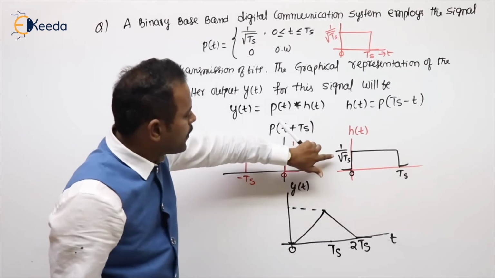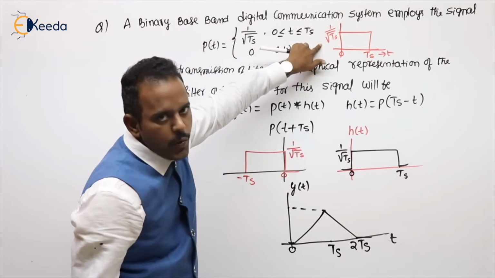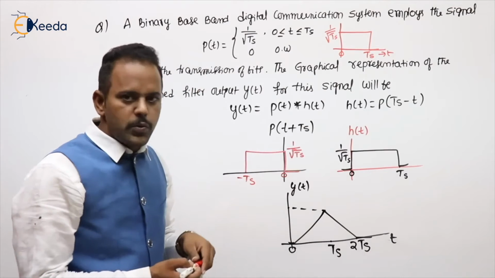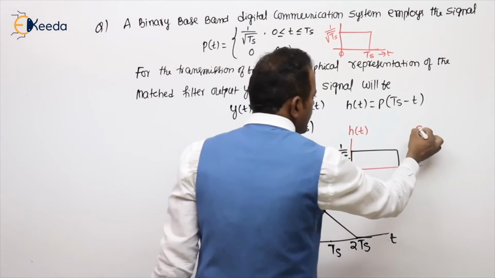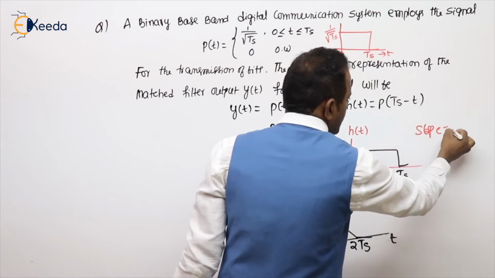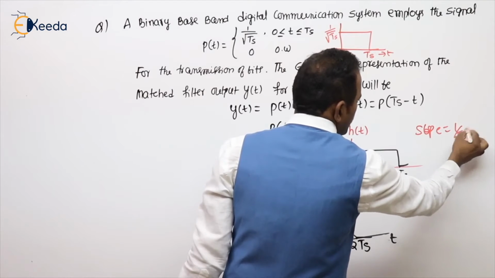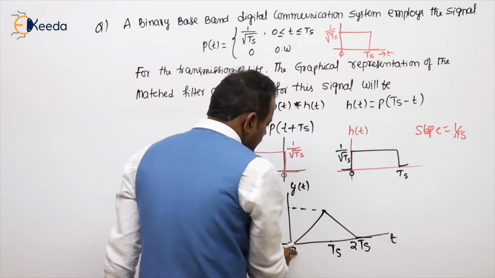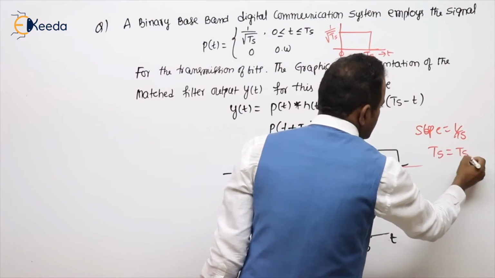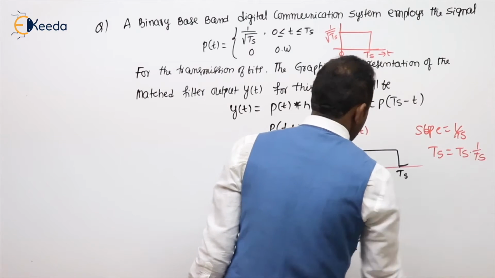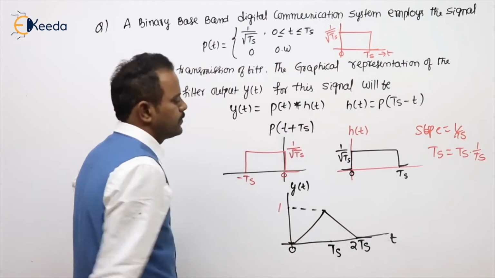Slope is nothing but the product of their amplitudes. 1 by root Ts, 1 by root Ts. Then it will be 1 by Ts. Slope is 1 by Ts. From where to where is it increasing? 0 to Ts. So in a Ts duration, it can increase Ts into 1 by Ts. That is nothing but 1.